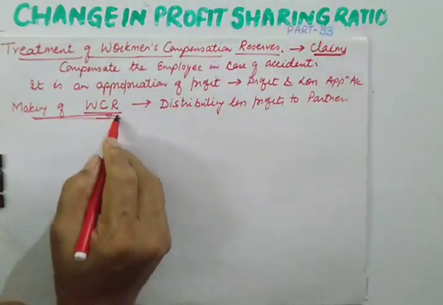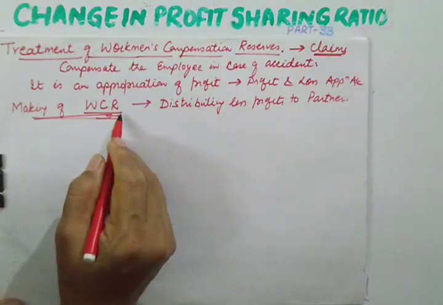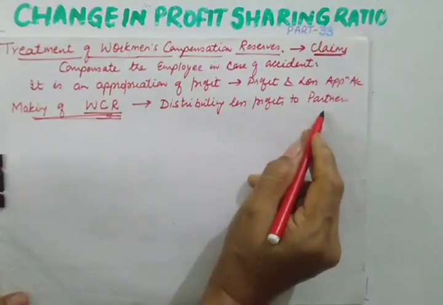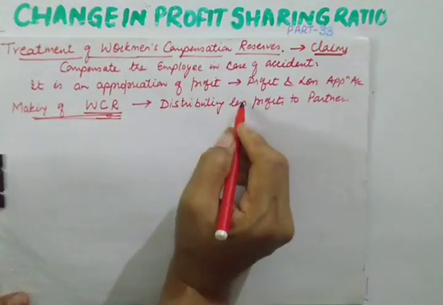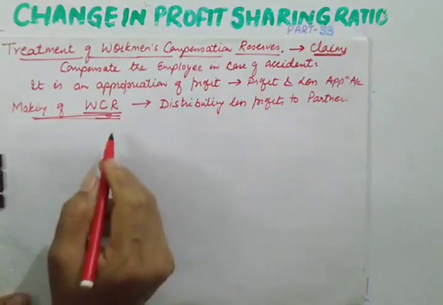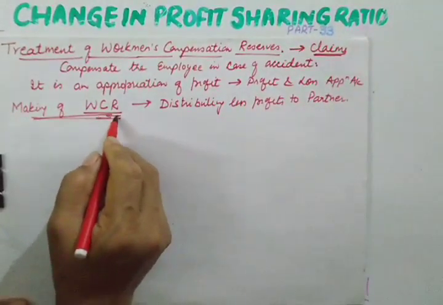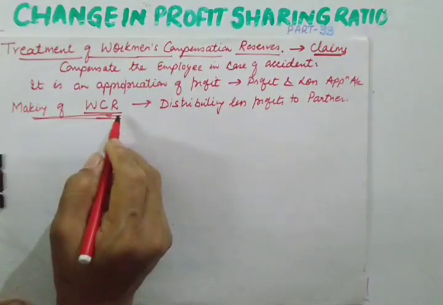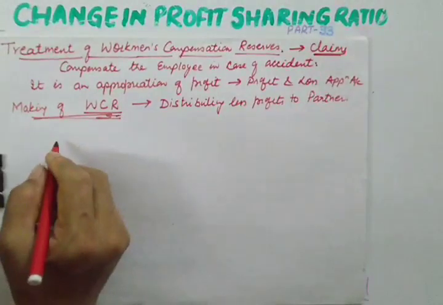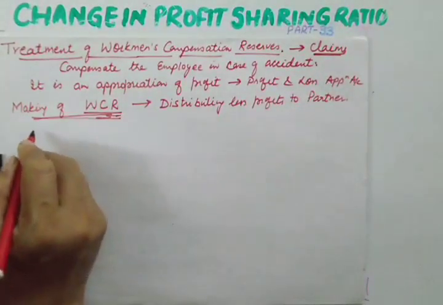So whatever reserve is there at the time of change in profit sharing ratio, we can say that it has to be distributed in the old profit sharing ratio, because we deprived our partners of profits. So it should be given to the partners in their old profit sharing ratio, subject to the following conditions. Now let us see all the conditions one by one.